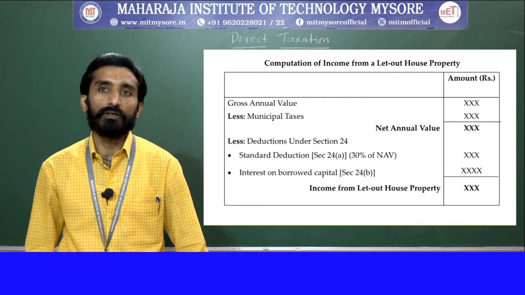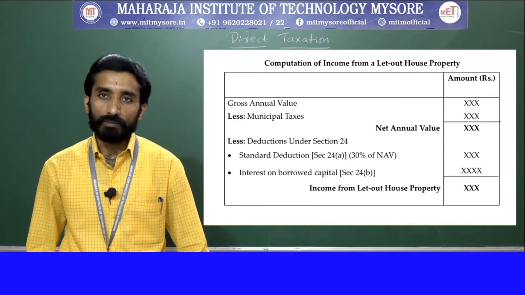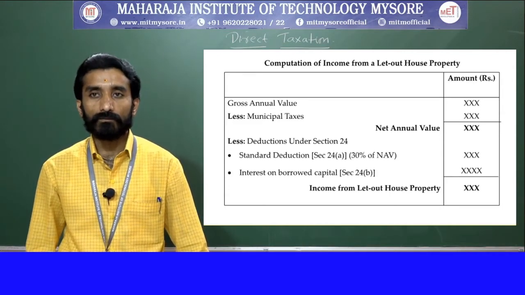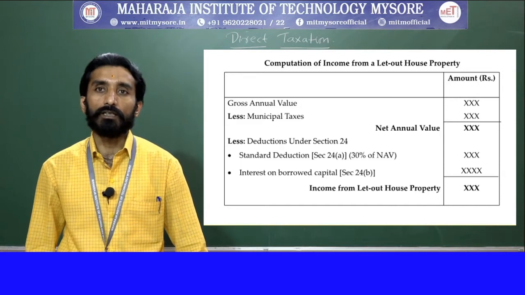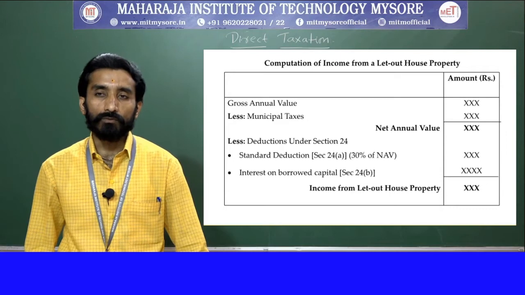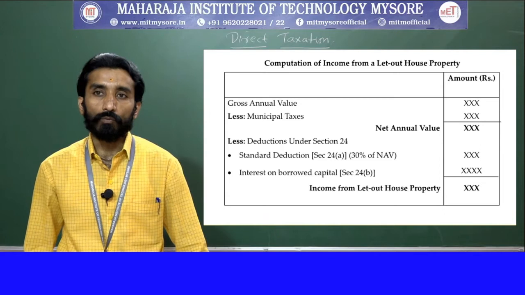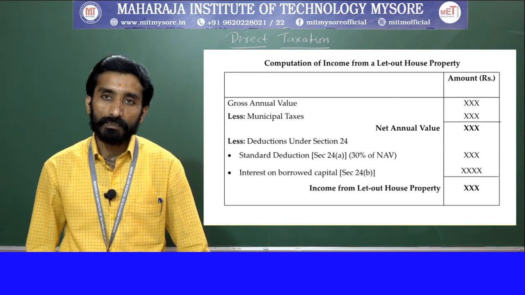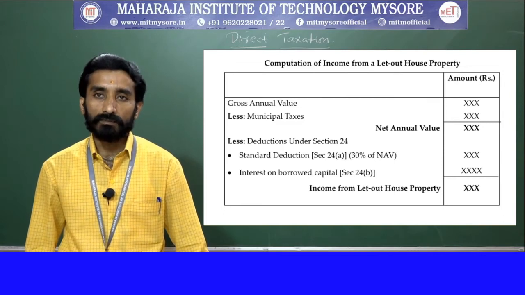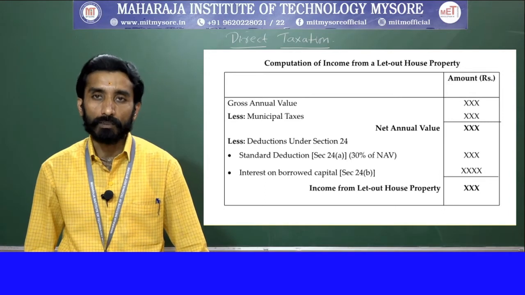First, your gross annual value will be considered. Out of gross annual value, municipal tax will be deducted, and then you will get net annual value. Out of net annual value, deduction under section 24 will be given. Standard deduction under section 24(a) is 30% of your NAV, that is net annual value.